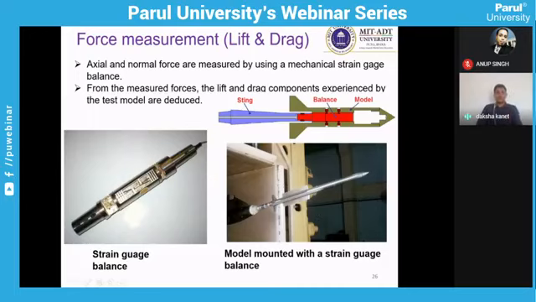Here you can see the strain gauge balance which is inserted into the test section. Over the balance you have inserted the body, and then you run your wind tunnel at some predefined velocity. Then due to the velocity, there will be some forces acting on the body that will be transferred to the strain gauge, and that change in forces will be measured and supplied to your data acquisition system, and you can convert that force into lift, drag and moment.